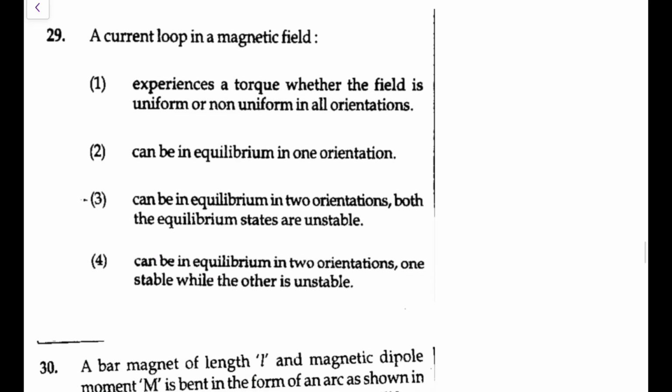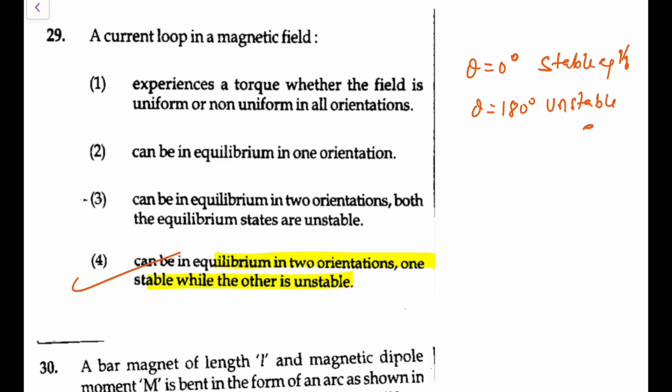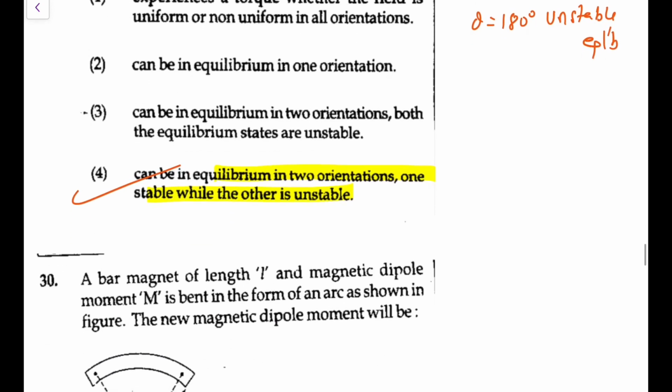Next, a current loop in a magnetic field experiences a torque whether the field is uniform or non-uniform. It can be in equilibrium in two orientations, one stable and one unstable. You know that this is the answer. The two orientations are theta equal to 0 degree, which you call stable equilibrium, and theta equal to 180 degree, which you call unstable equilibrium. So that is a straightforward theoretical one. So you go for option 4 in this particular case.